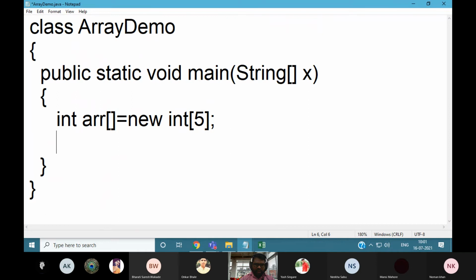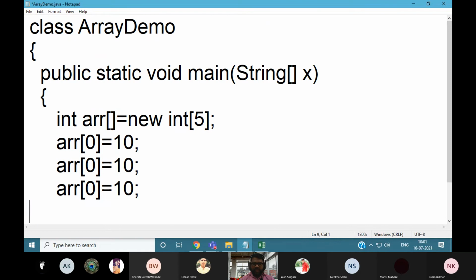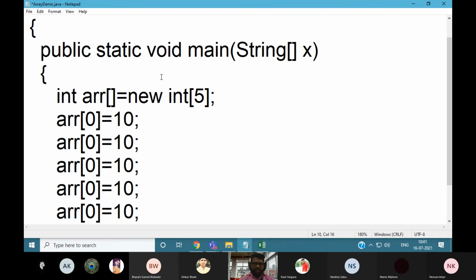We can store the value like this: arr, first index, value 10. Otherwise, we can just assign the value for each one: 0, 1, 2, 3, and 4. We can assign random values.